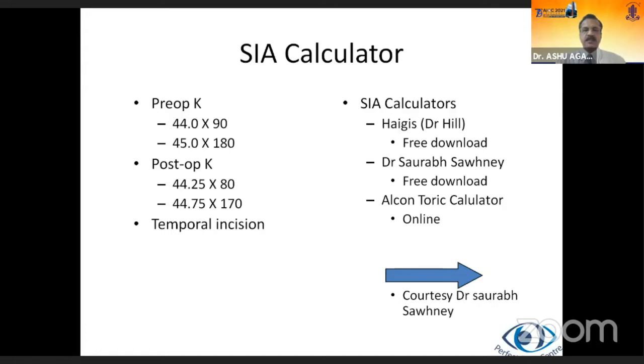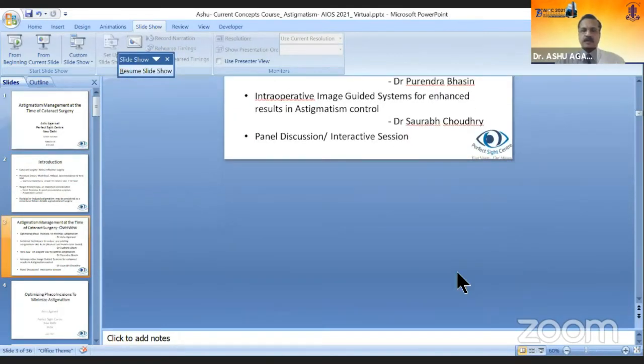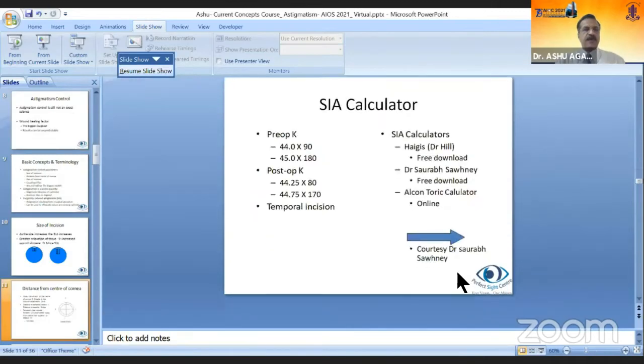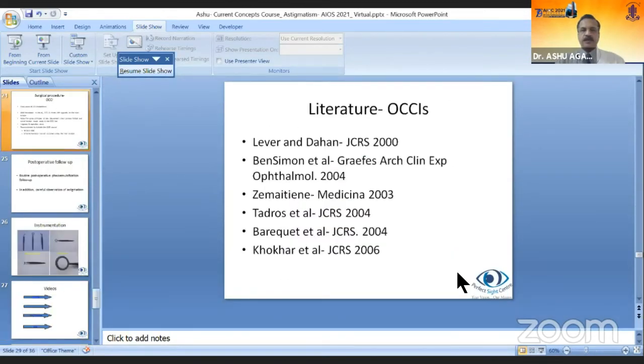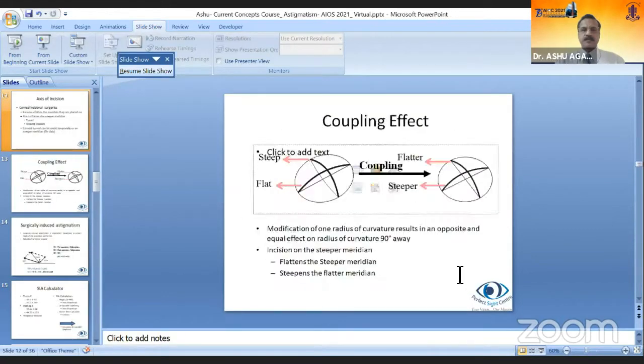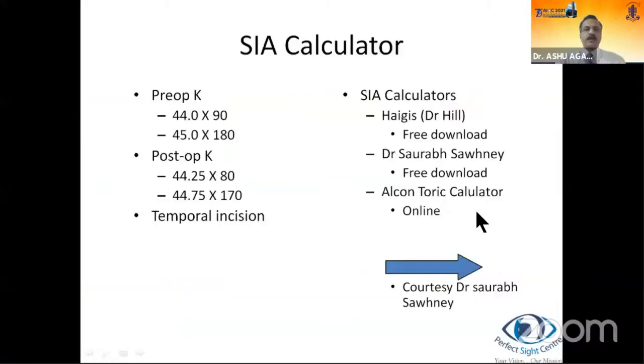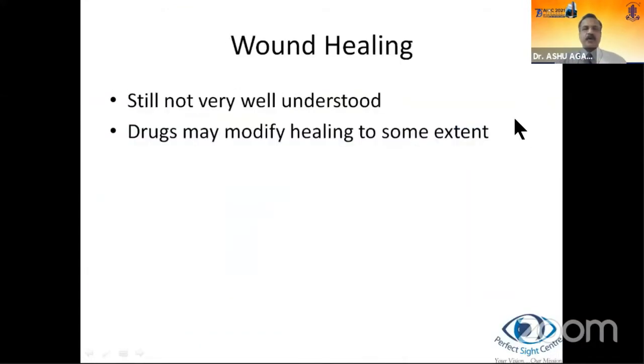I'm sorry, I think it just reverted back to the earlier one. Okay, so these are the toric calculators which can be downloaded.